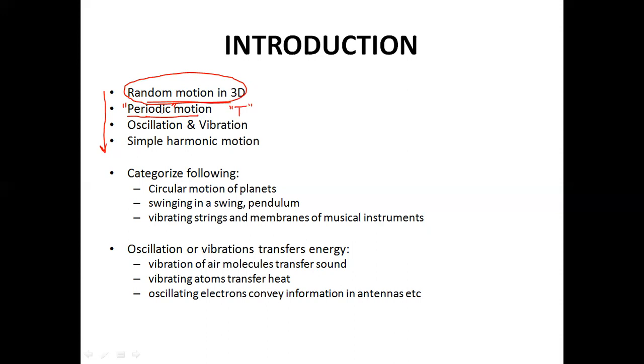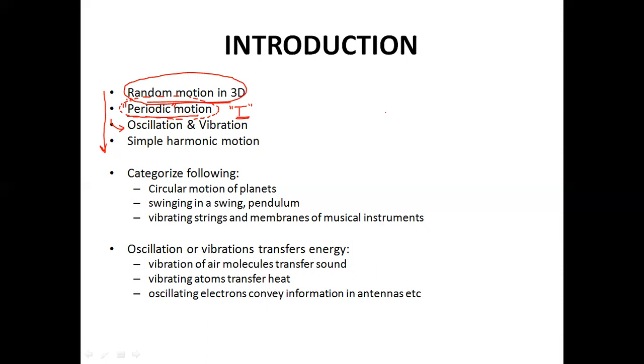Now in that we are taking a small subset, which is periodic motion, defined as every motion that repeats itself after a fixed time interval, capital T. Now an even smaller subset of periodic motion is oscillation or vibration. So in case of periodic motion, let's say it's the motion of a planet around the sun, or the motion of a satellite of Earth, as in the moon around the Earth. So it's a periodic motion.